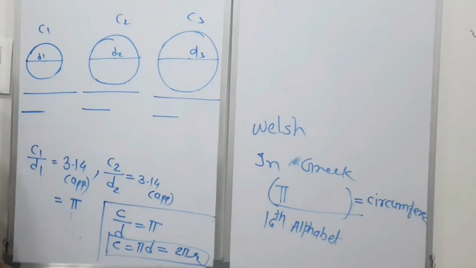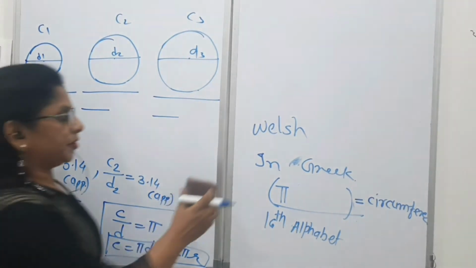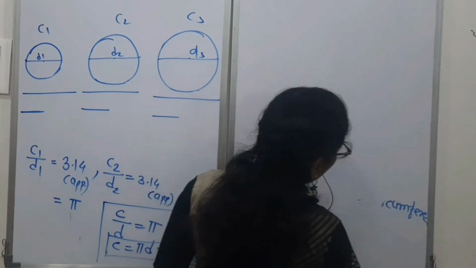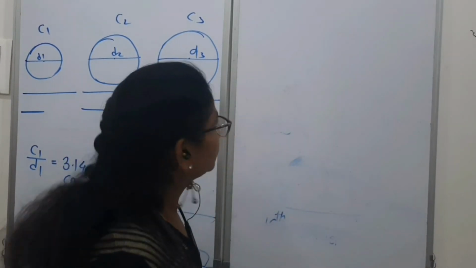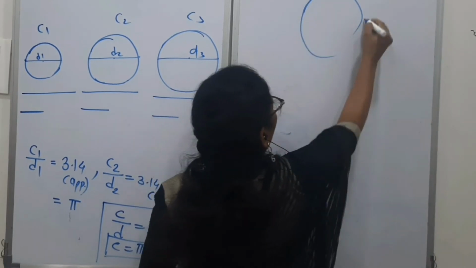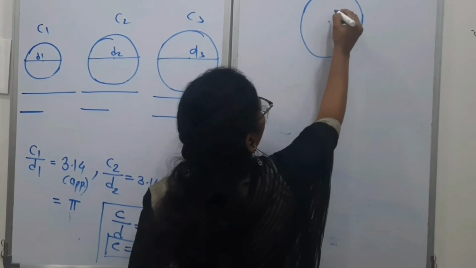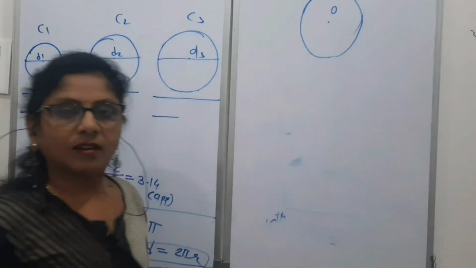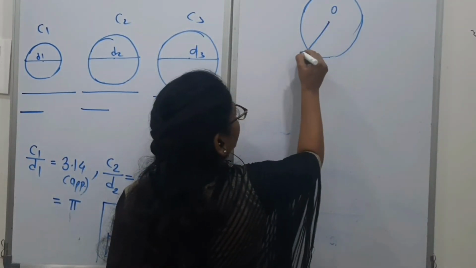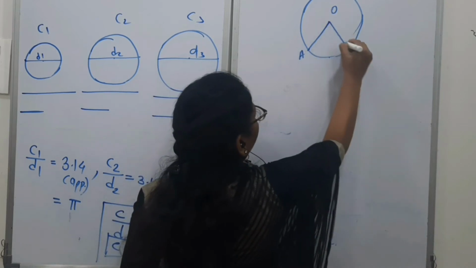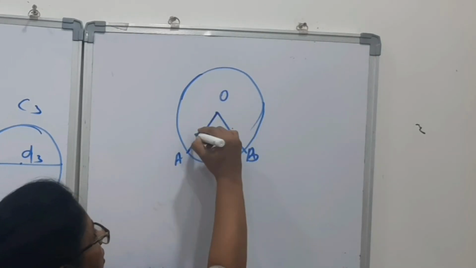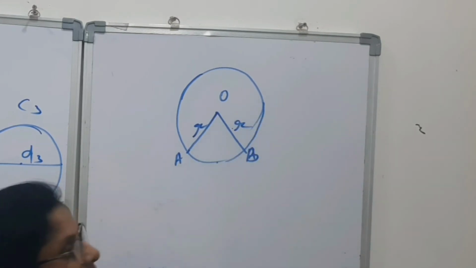This is the analytical proof. Now we will see the geometrical proof. For this also we will draw a circle. Suppose this is a circle with center O. So we will take 2 points A and B on the circumference. This OA and OB are nothing but the radius of the circle.